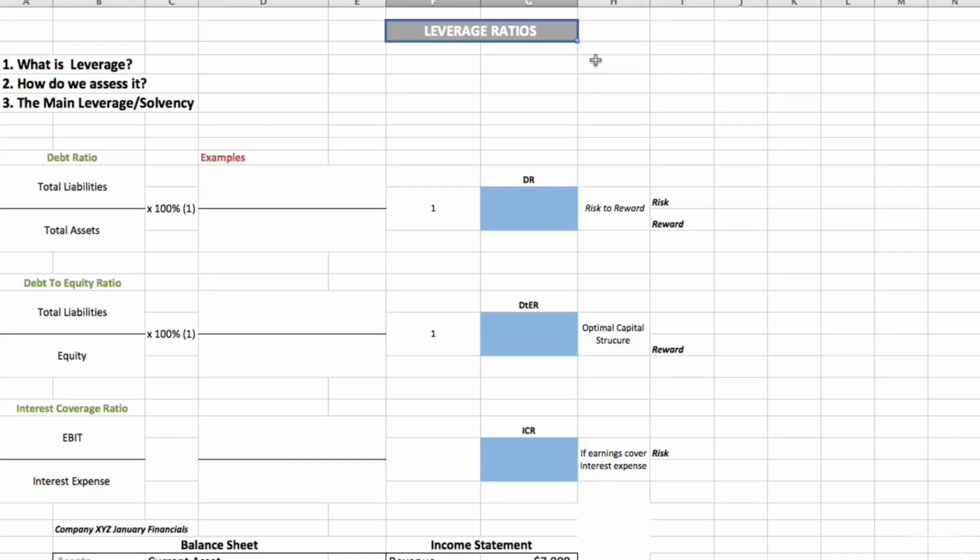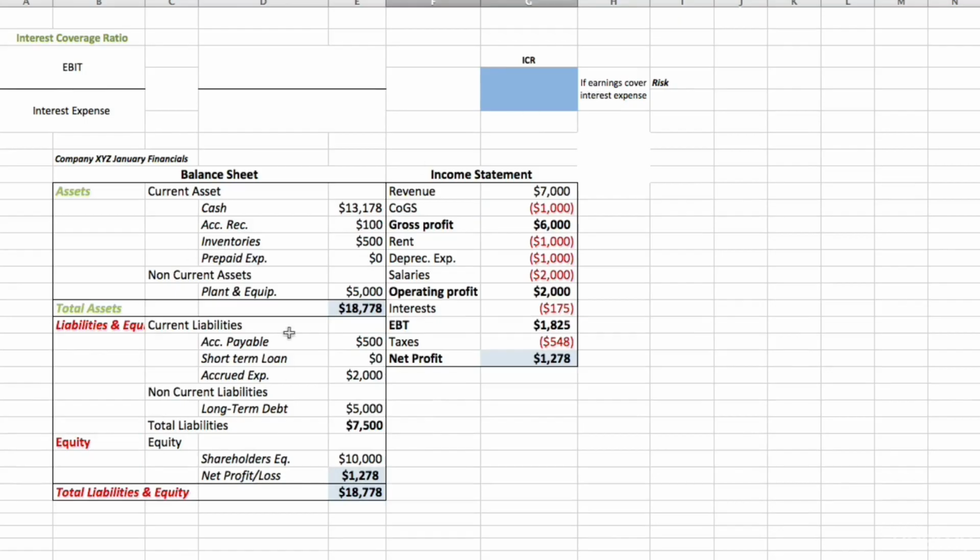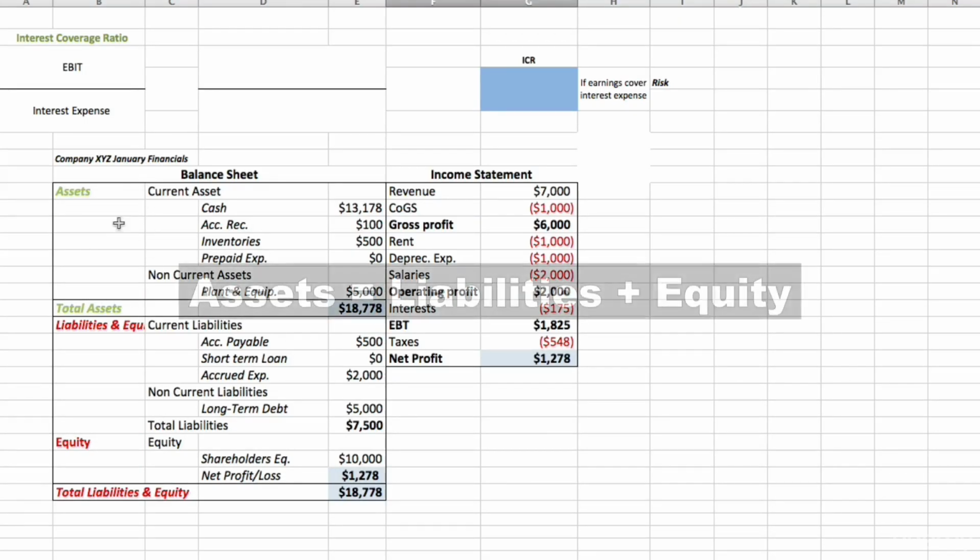In this lecture, I want to show you what leverage is, how we assess it, and what the main leverage ratios, also called the solvency ratios, are. Now, when it comes to leverage, if we look at the balance sheet of a company, we can see that it is comprised of two main sections, an asset section and a liability and equity section.